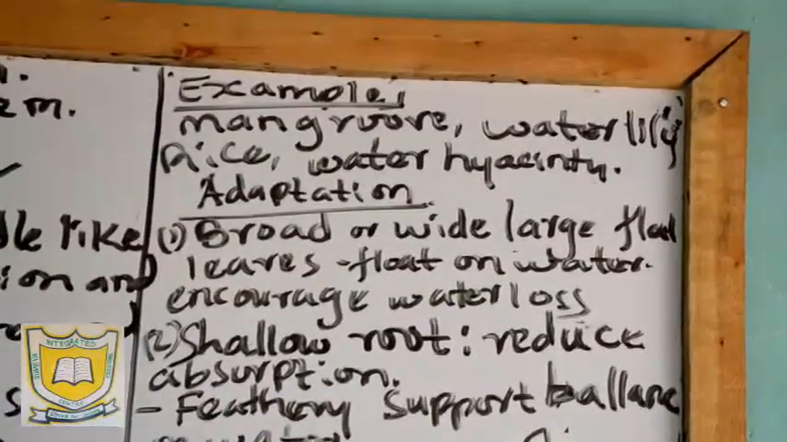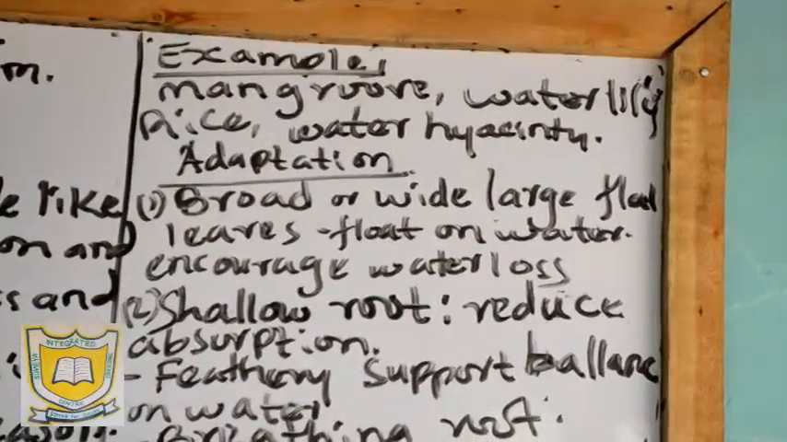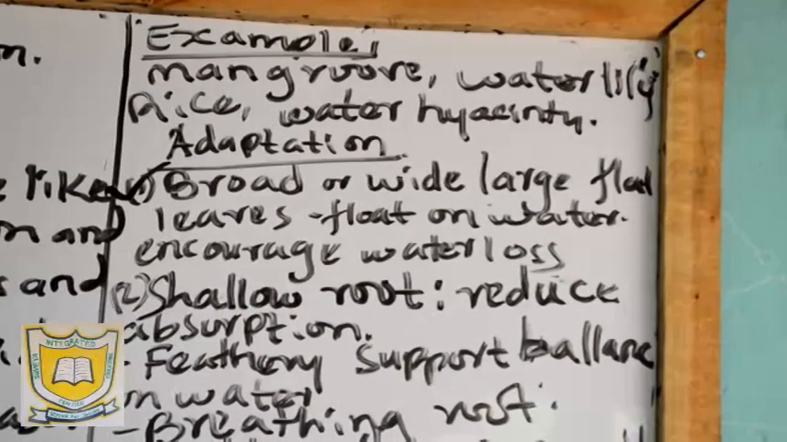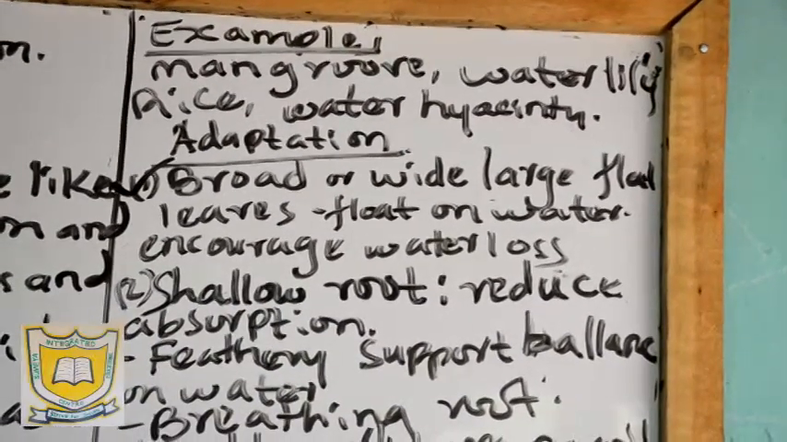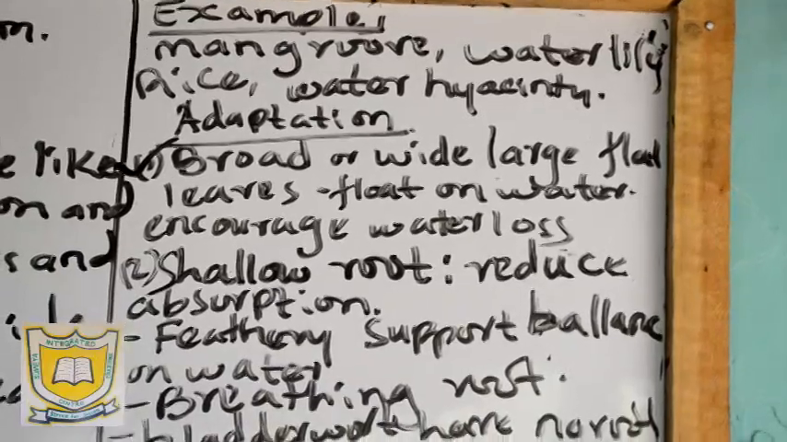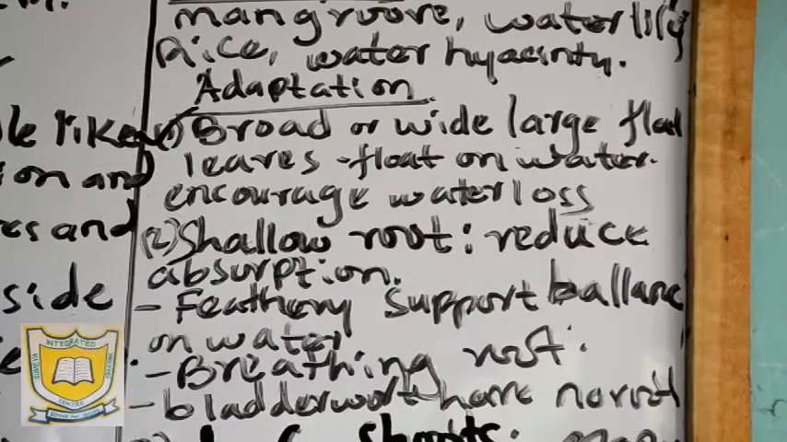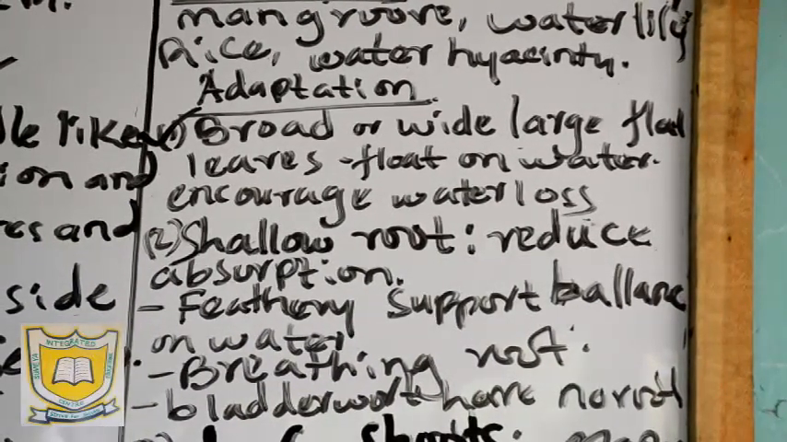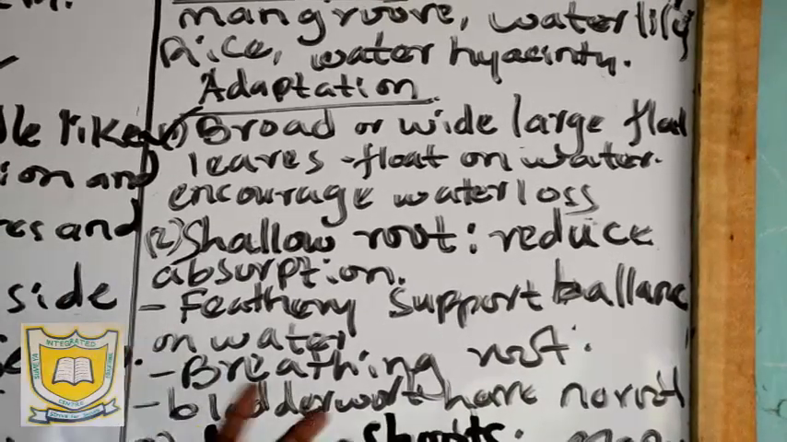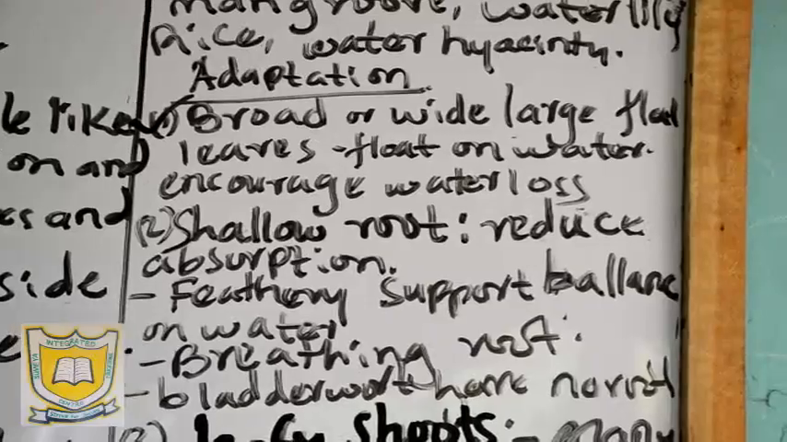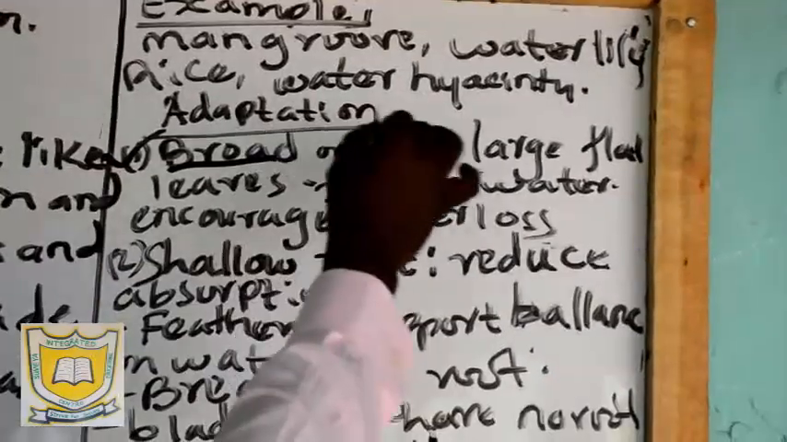The adaptation number one of plants that are found in wet areas is that they have broad leaves. The broadness of the leaf increases surface area, so that this plant can lose a lot of water. There is a lot of water in the environment, hence they must have a lot of transpiration and also a lot of evaporation, hence the broadness of the leaf.